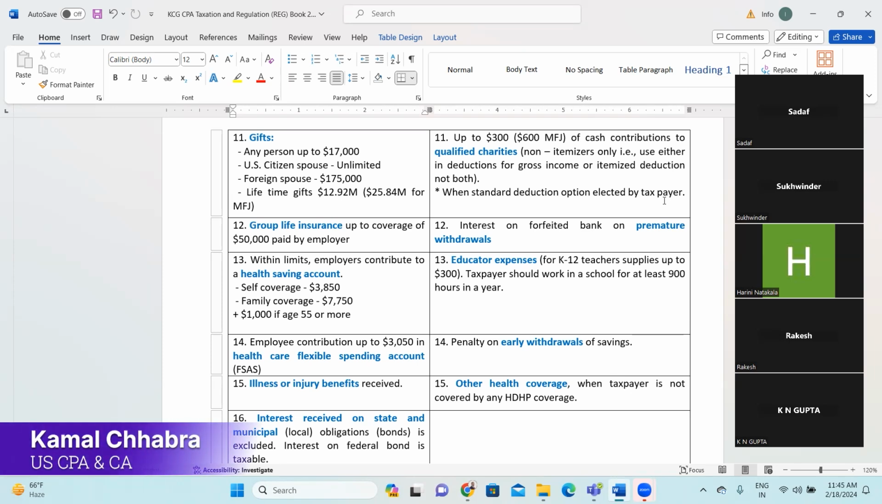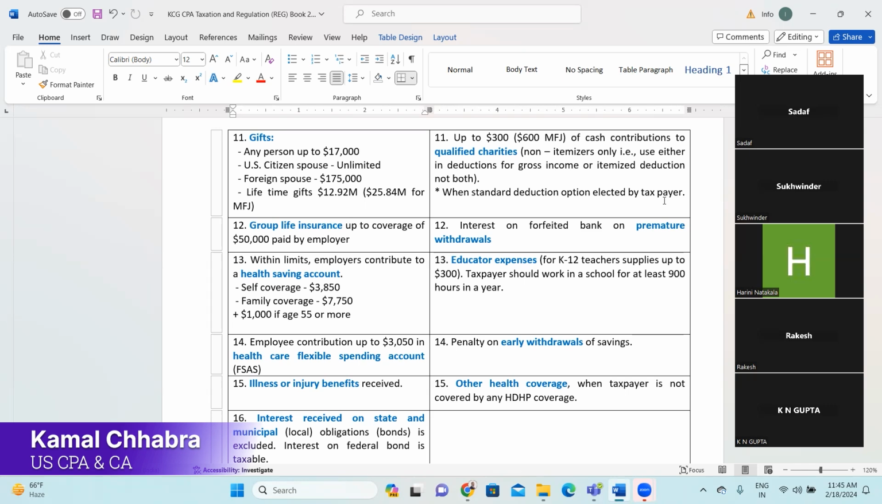Third is foreign spouse. That means if any United States citizen or resident alien has a spouse outside the United States of America, he or she can give up to $175,000 per annum. This limit is per annum. First, second, and third, which we have discussed, are per annum.